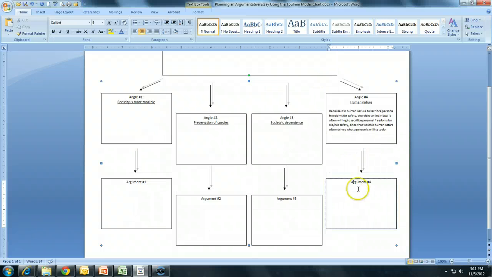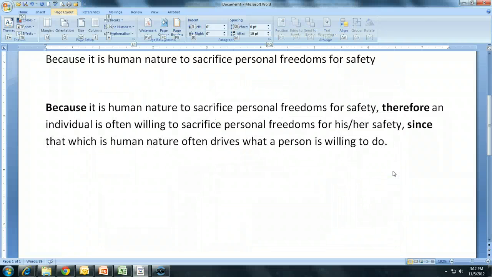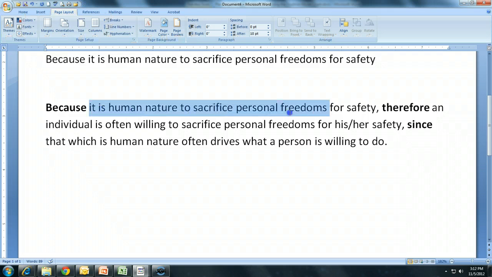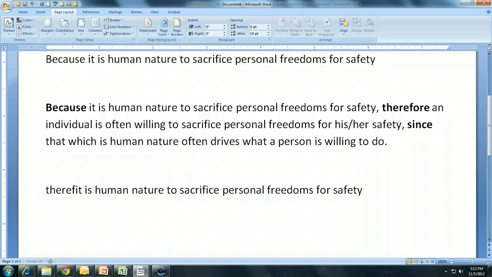Okay? So now let's develop our next Toulmin model sentence for our argument. This is basically going to help us clarify exactly how our claim supports our thesis. It's going to be just the argument that proves this claim. Once again, returning to the instruction sheet, it says that in this next Toulmin model sentence, I need to pull the support from my previous Toulmin model sentence, which is because it is human nature to sacrifice personal freedoms for safety, and put that in my claim slot, which is the therefore slot.